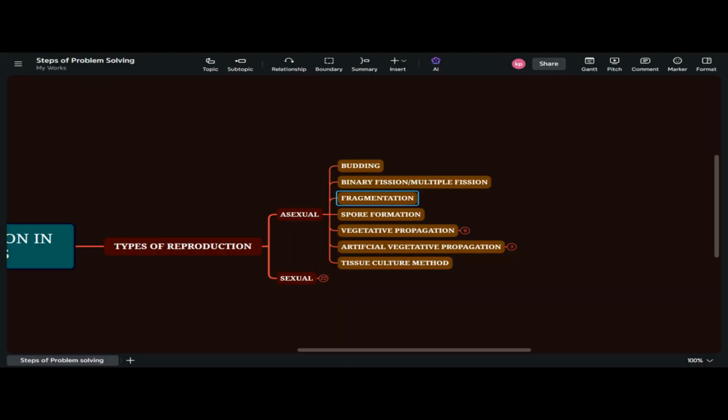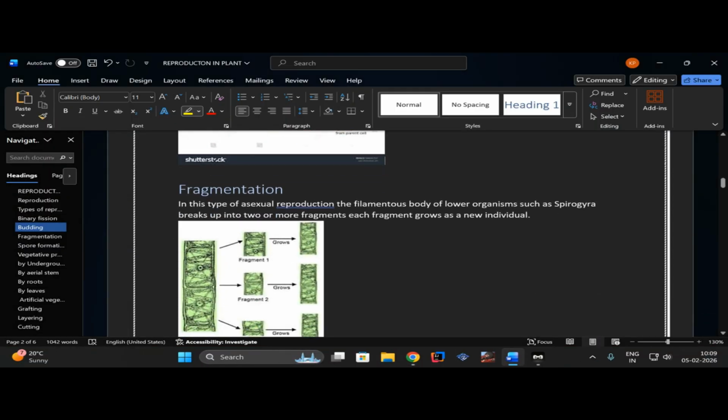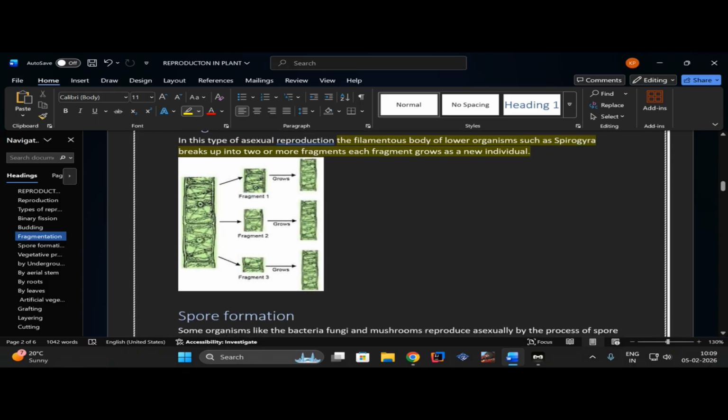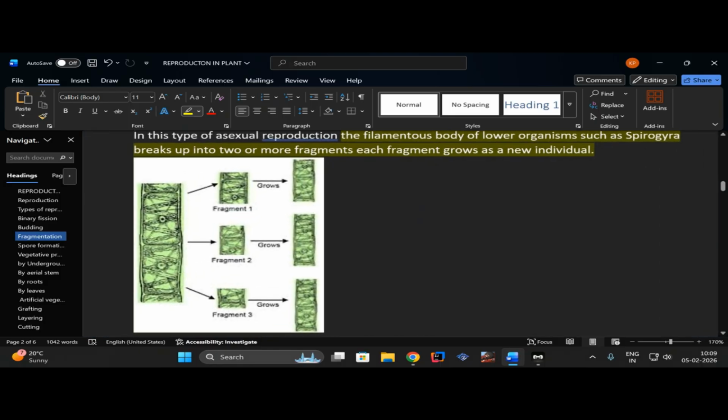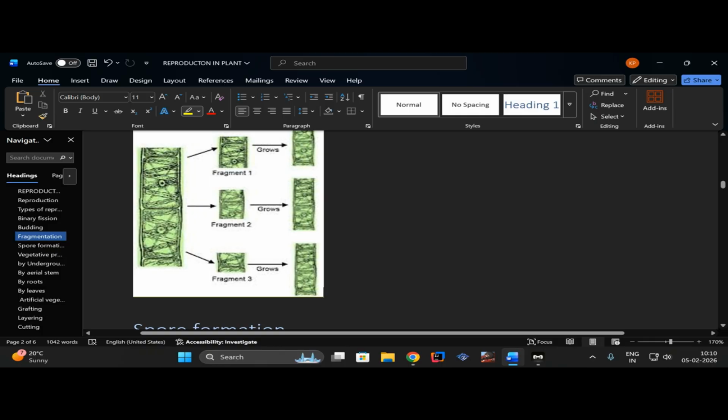which is fragmentation. In this type of asexual reproduction, the filamentous body of lower organisms such as Spirogyra breaks up into two or more fragments and grows as a new individual. So you can say it is similar to binary fission, but a bit different, because you can see the parent body here. Let me zoom in on the picture. It divides into smaller fragments.